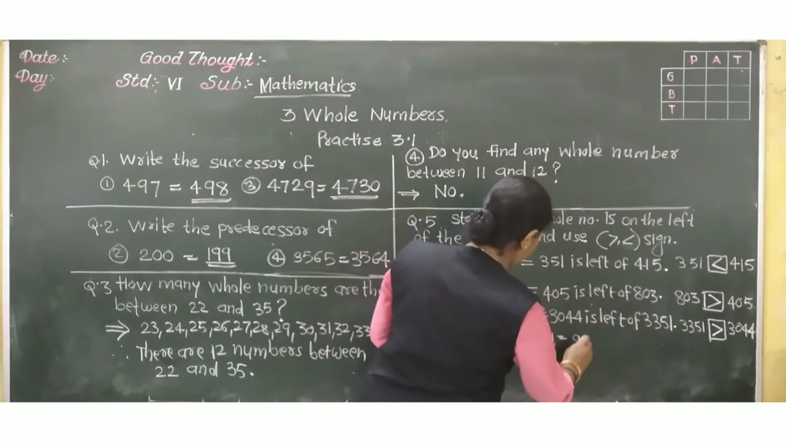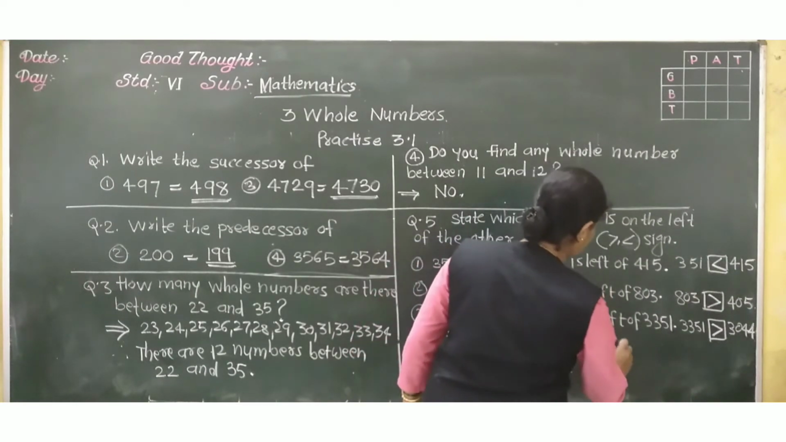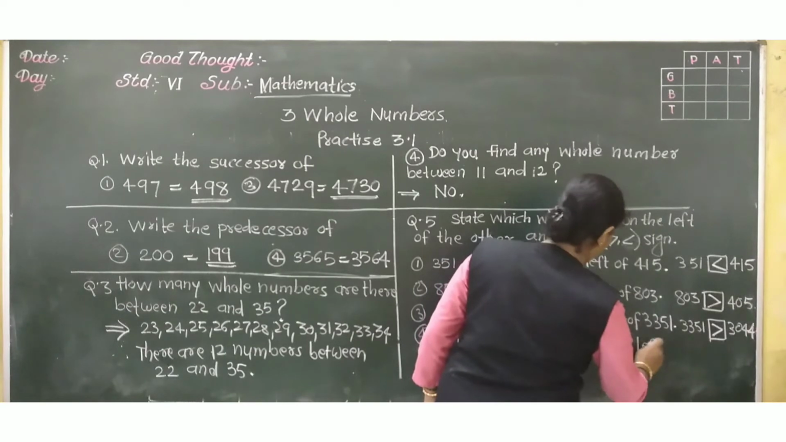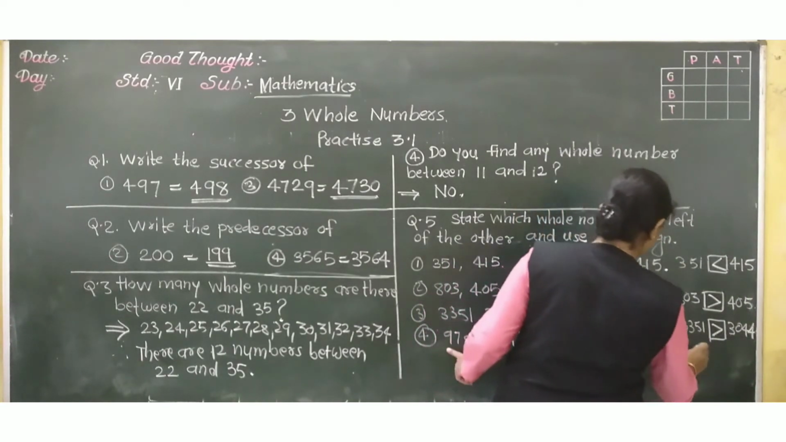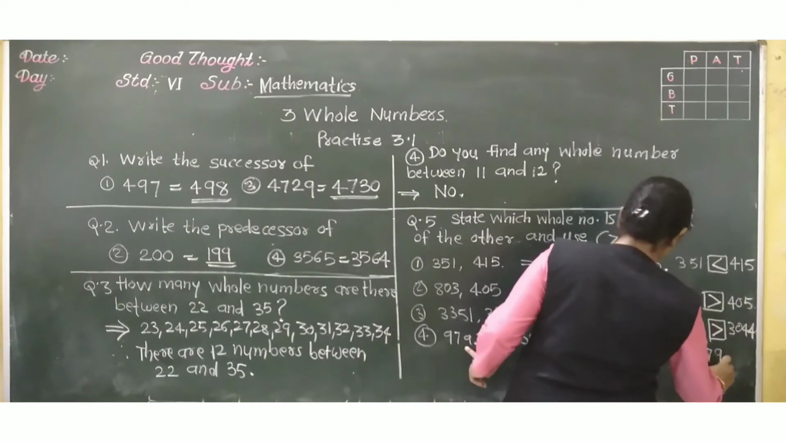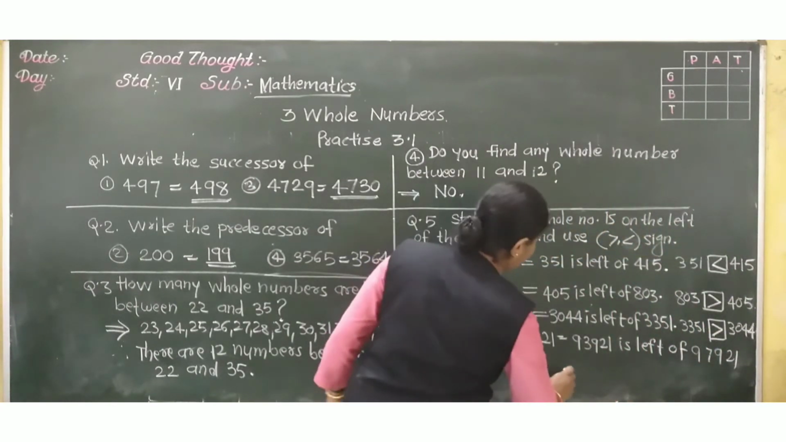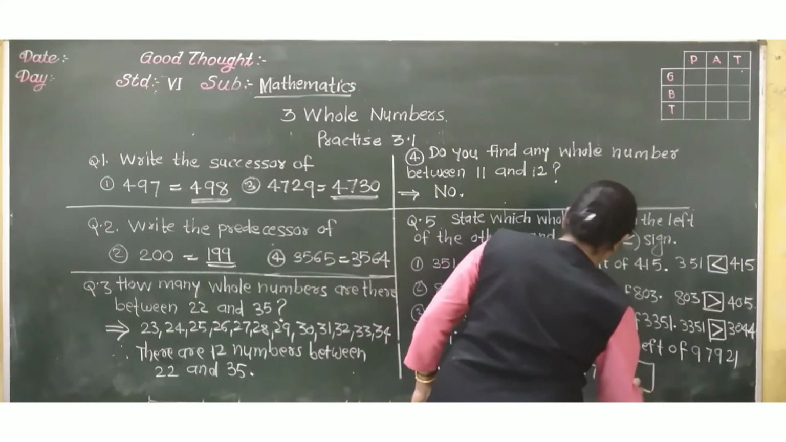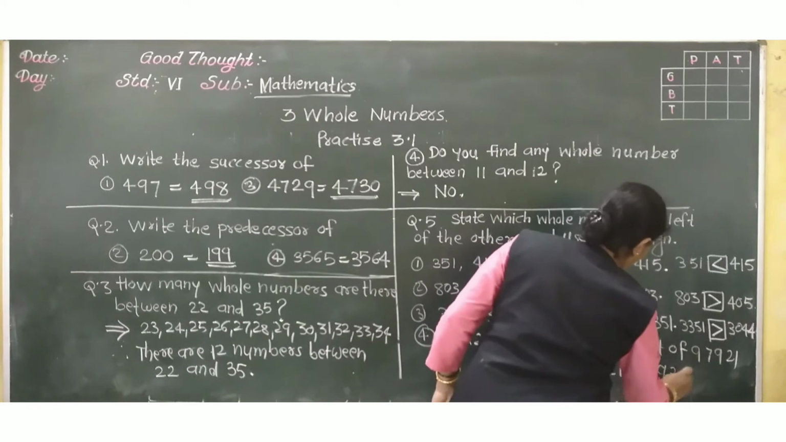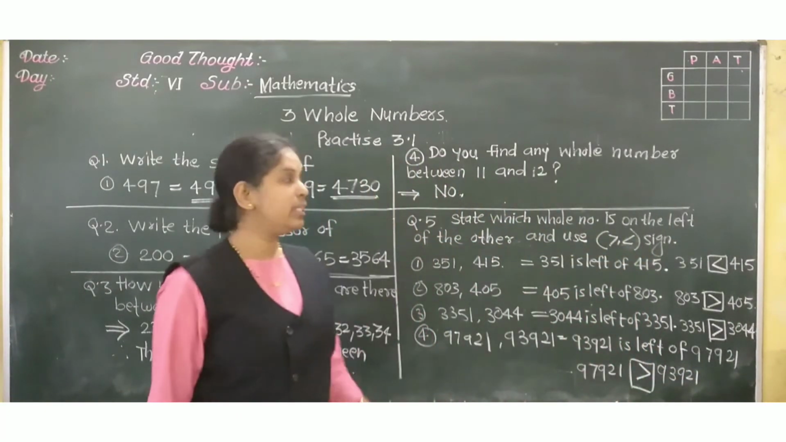So 93921 is left of 97921. Okay. And now 97921 and 93921. So this is greater. In this way we have to solve.